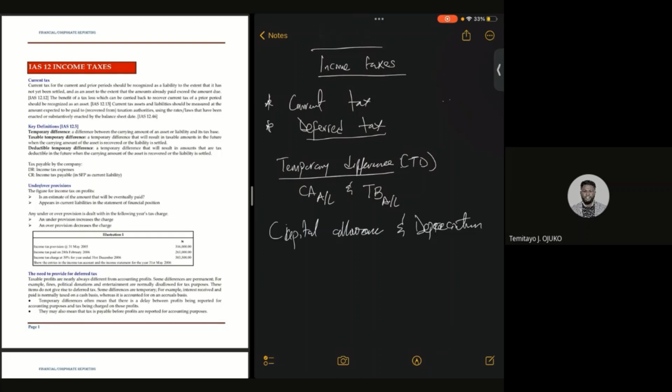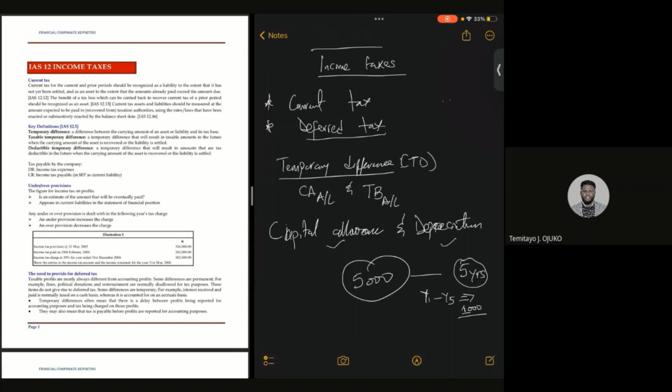Now, the taxman uses the capital allowance, while from an accounting point of view, depreciation is used. An asset that is bought for 5,000 naira will be depreciated, let's say on a straight line basis, for 5 years. Which means that per year, from year 1 to year 5, the accountant, from the accounting point of view, will be charging 1,000 as depreciation.